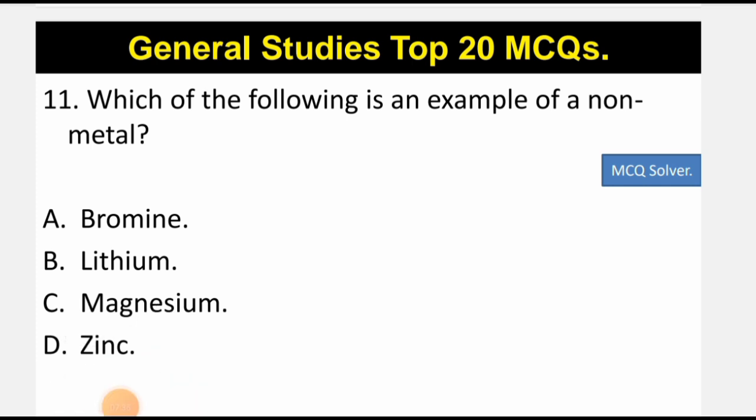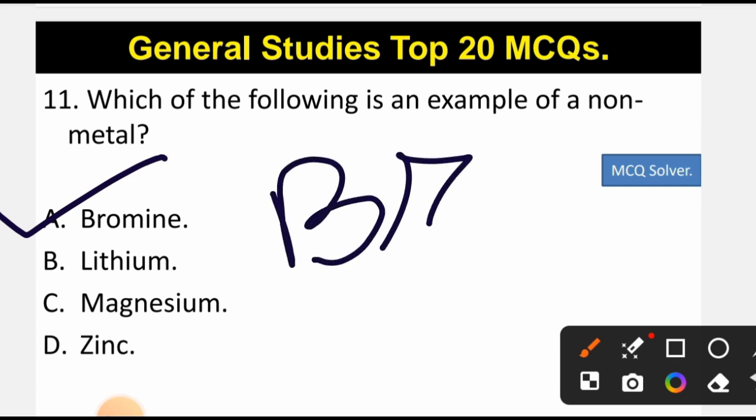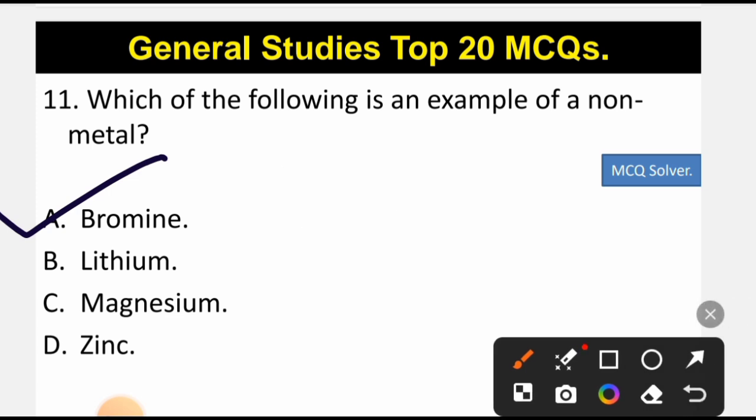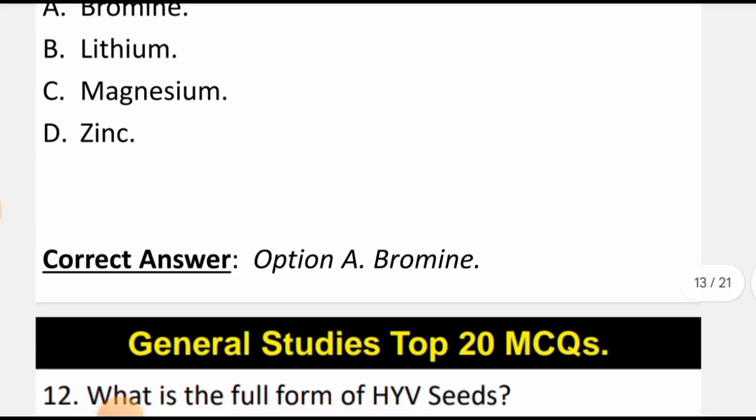Which of the following is an example of a non-metal? Among the following, the correct option is option A, that is bromine. Bromine is liquid at room temperature and it is a non-metal, and its representation is Br. So bromine is a non-metal among the following. So A is the correct option, and this question was asked in the CSIR exam, that of assistant section officer.